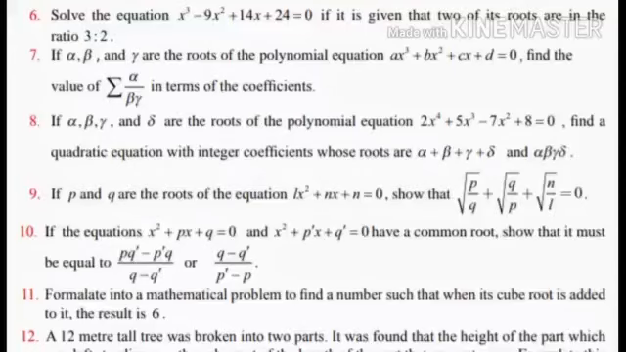If the equation x square plus px plus q equal to 0 and x square plus p dash x plus q dash equal to 0 have a common root, they have given you two quadratic equations. For two quadratic equations, you will be getting two answers. Those answers will be the same, that is they have a common root. Show that it must be equal to p q dash minus p dash q divided by q minus q dash, or q minus q dash divided by p dash minus p. Now we are going to do this sum.